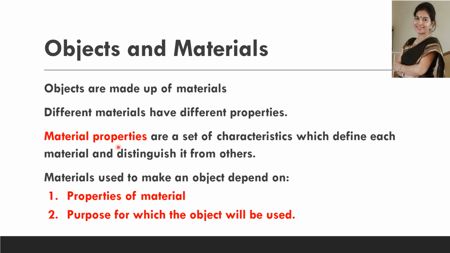The material properties are a set of characteristics which define each material and distinguish it from the others. And the materials used to make an object depend on the properties of the particular material and the purpose for which the object will be used.